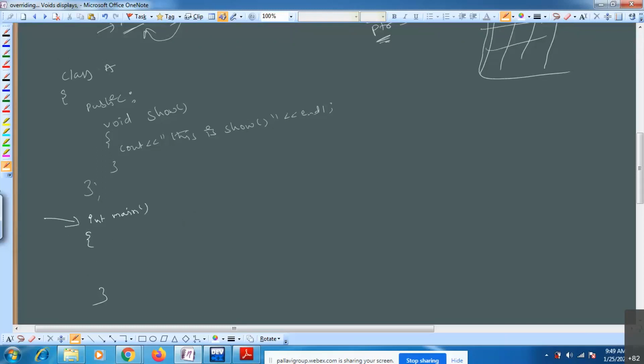Inside this main, I want to use this particular class. For that, what do you need to do? You need to create one object for that particular class. Creating an object is the class name, a space, then the object name. This is one object I have created. How can you access it? Can anyone tell? I want to use this particular function. How can you call it?